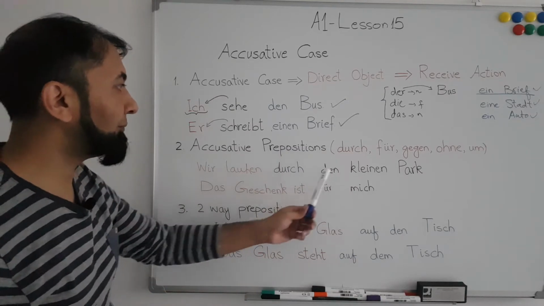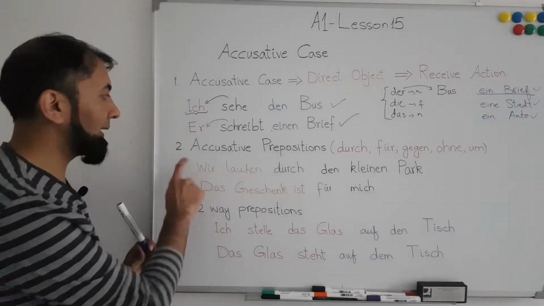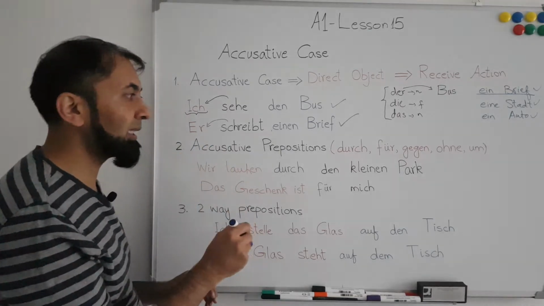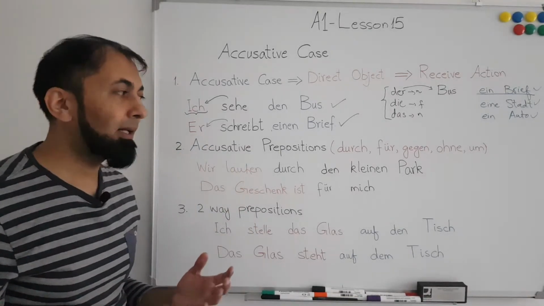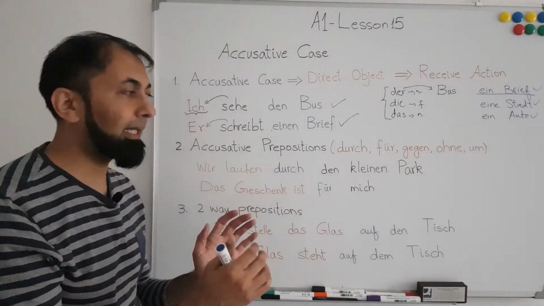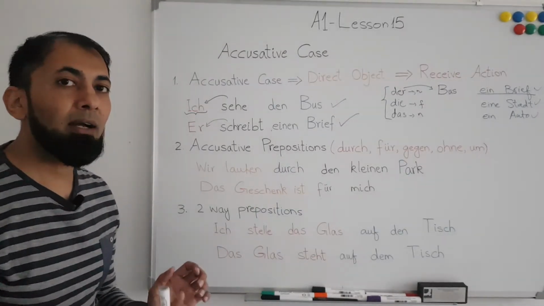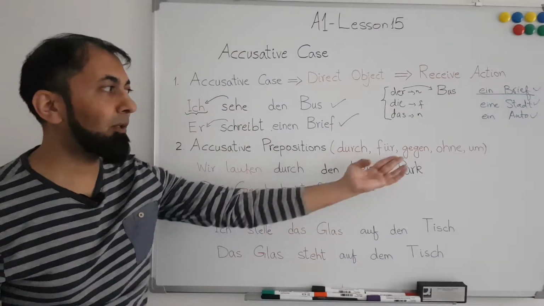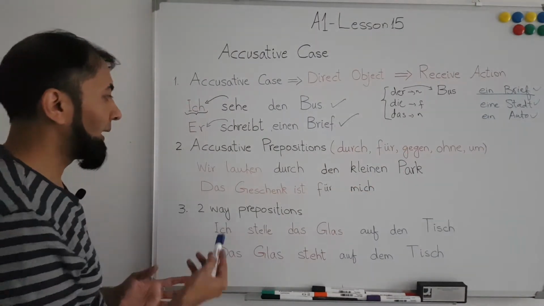So we have taken two examples for this particular case where we use the accusative preposition, and we see how the part of the sentence will change if we use one of these prepositions in a sentence.